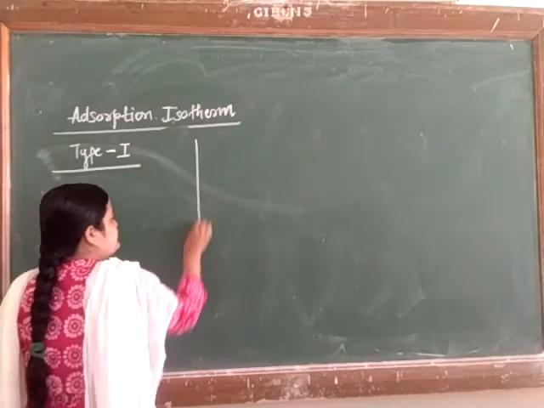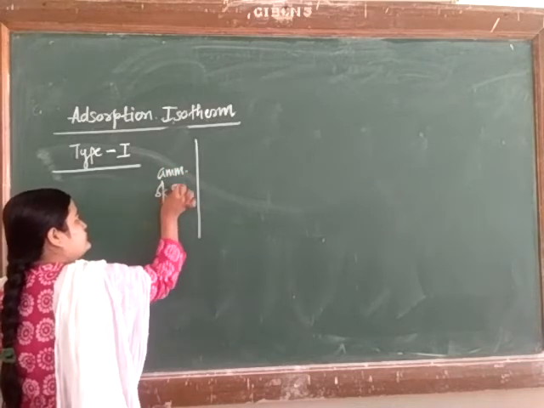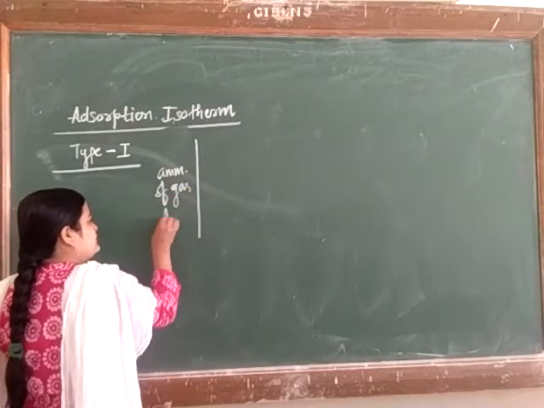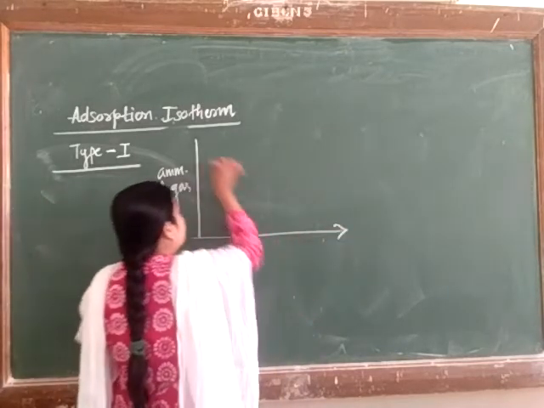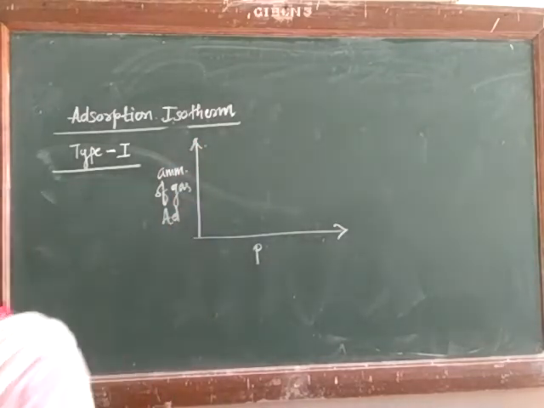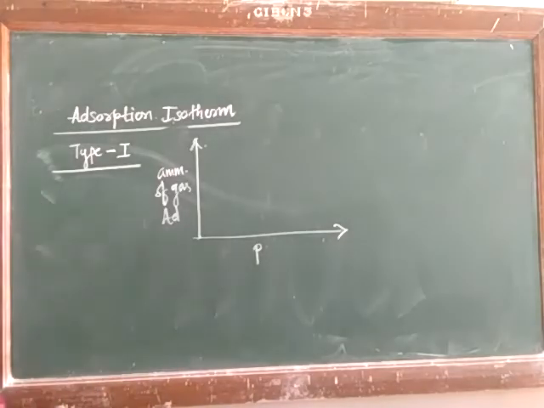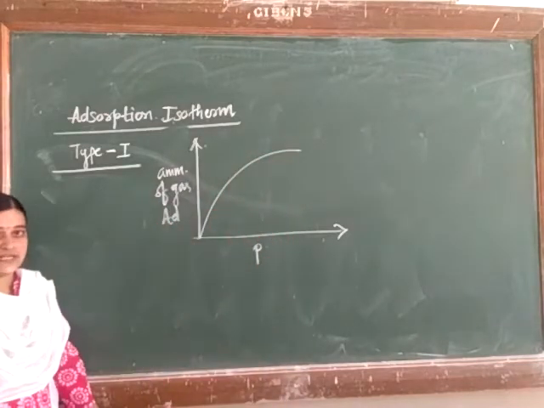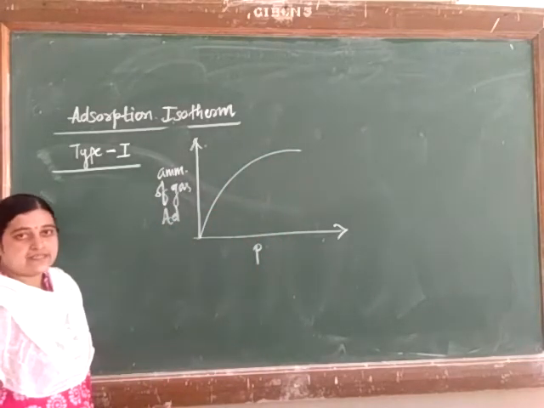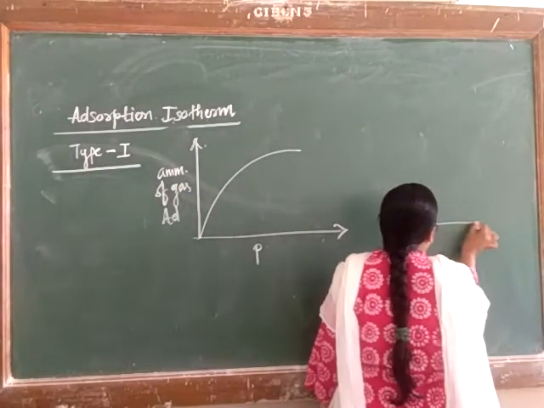Here in this case, the amount of gas adsorbed versus pressure. We will be dealing with a constant temperature. We already know how the plot is obtained. The nature of the plot is like this, isn't it? At a constant temperature, what it is going to say is that a monomolecular layer is going to form on the adsorbent over here.